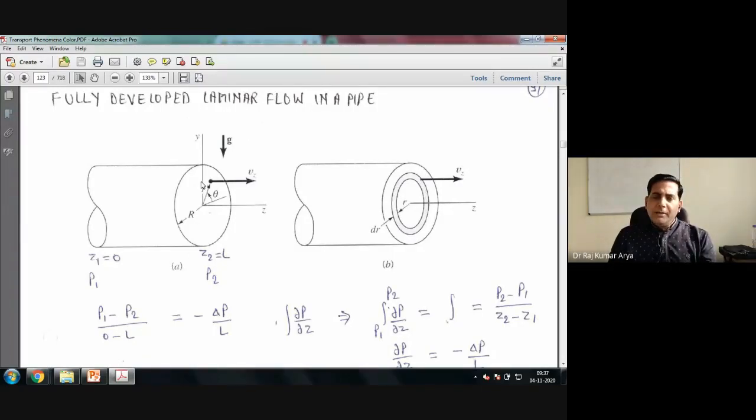So what we have in this problem is a pipe here. The pipe has length L. Starting at z equal to 1, which is z equal to 0, at z equal to 2 is the end of the pipe. So the entire length of the pipe is L. Now P1 is the pressure at the inlet point, P2 is the pressure at the exit point.